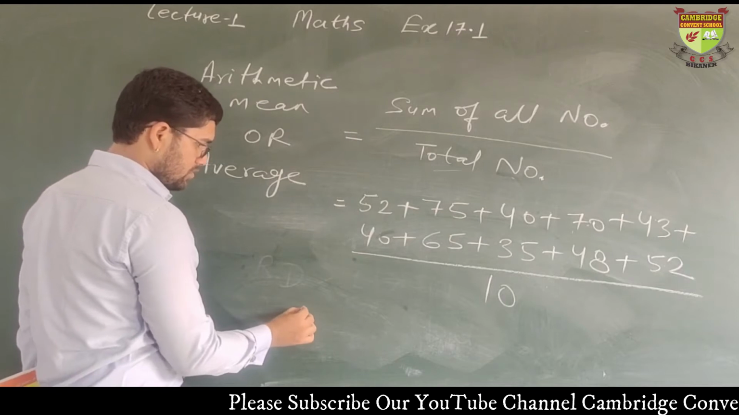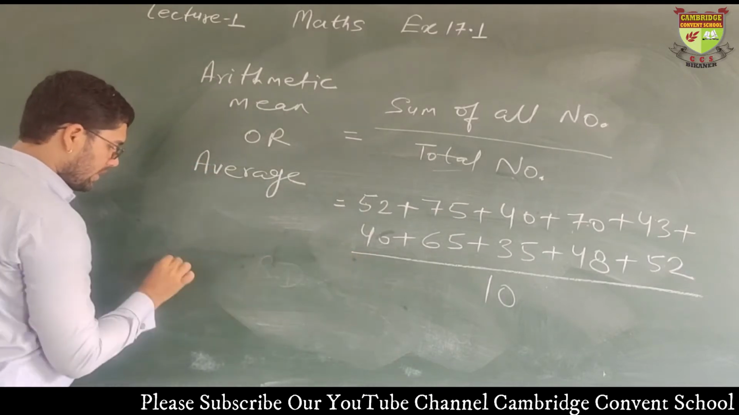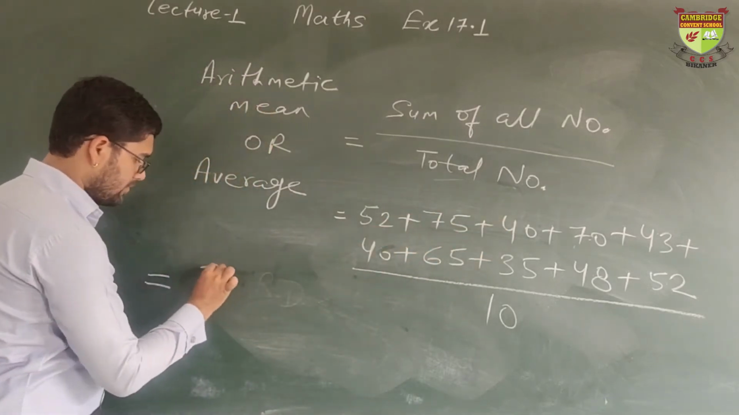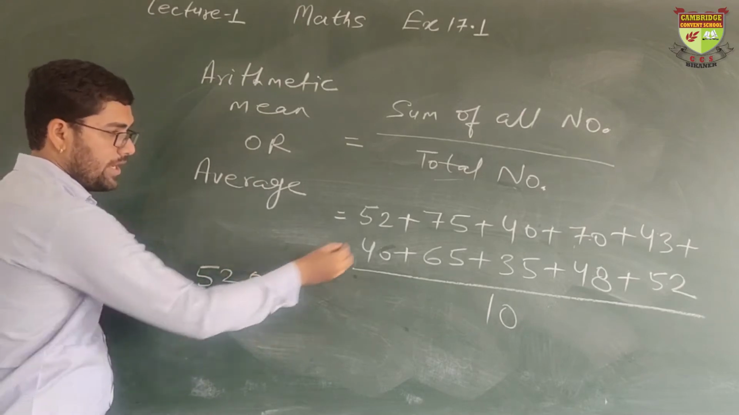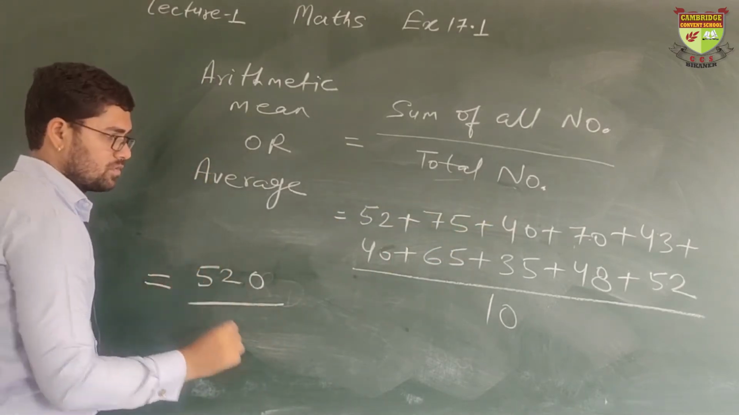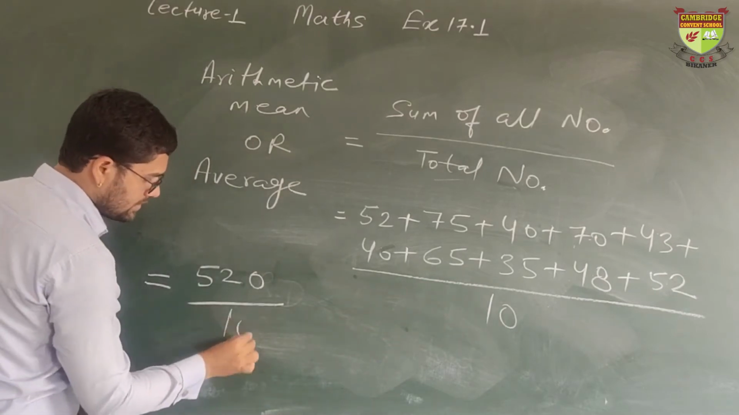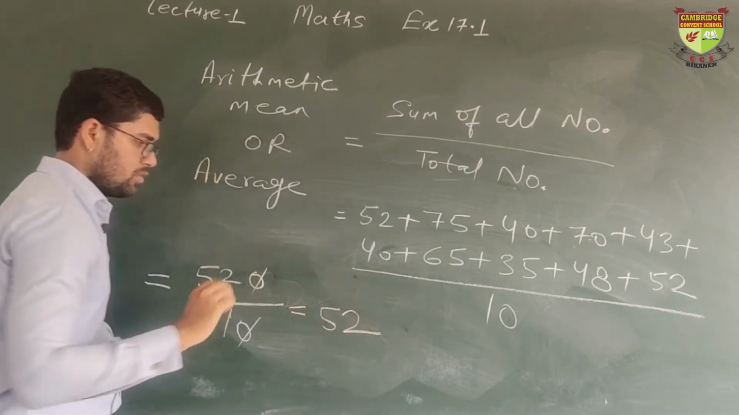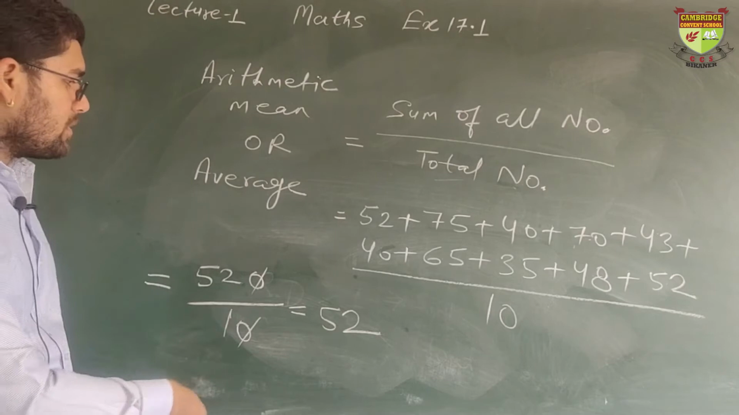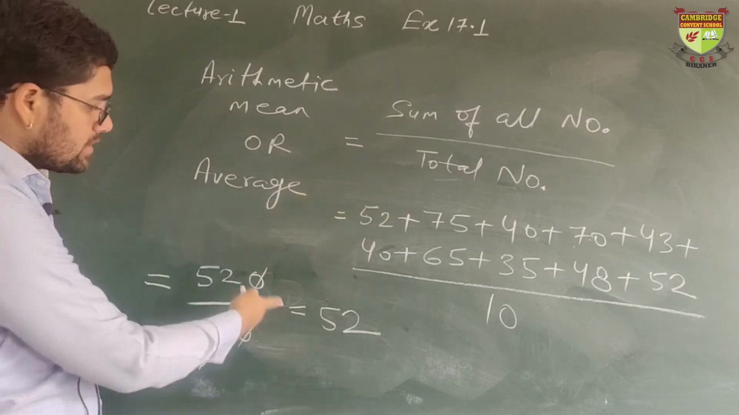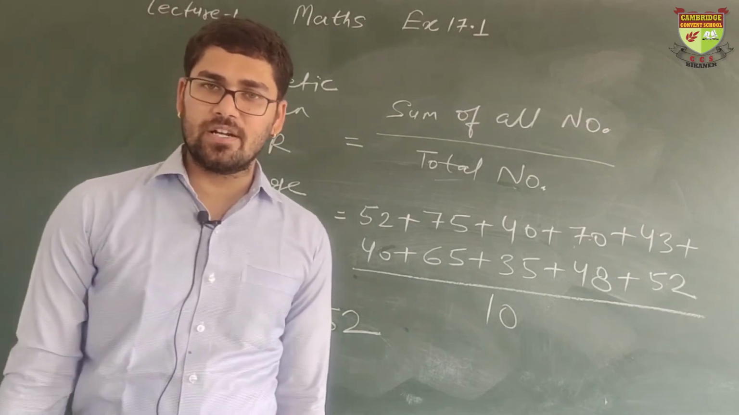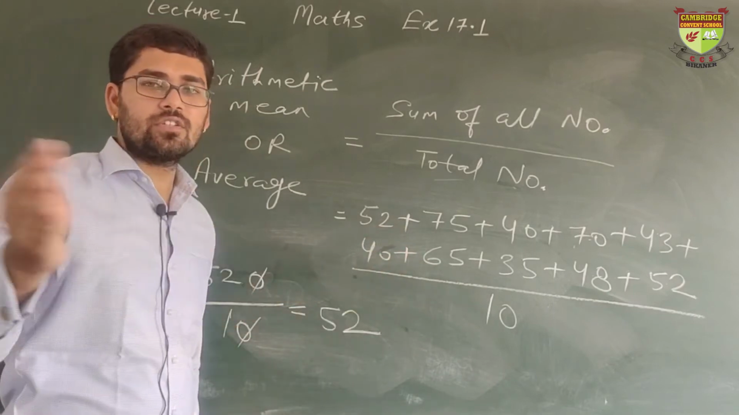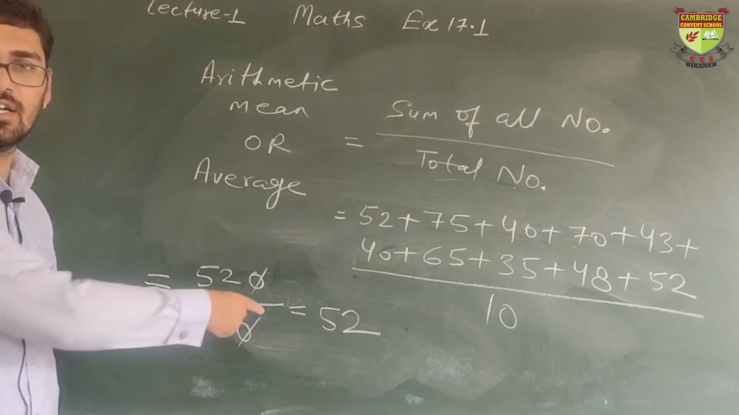What will we get? Okay. So I will solve it here. When adding all of the numbers, we shall get 520. The addition of all of these numbers is 520. And this is 10. The 0 is cancelled out by the 0. We get here 52. So the arithmetic mean of all these marks obtained is 52. That means it can be considered that each student has obtained 52 marks, because some have got more, some have got less. So on an average, everyone has got 52 marks.